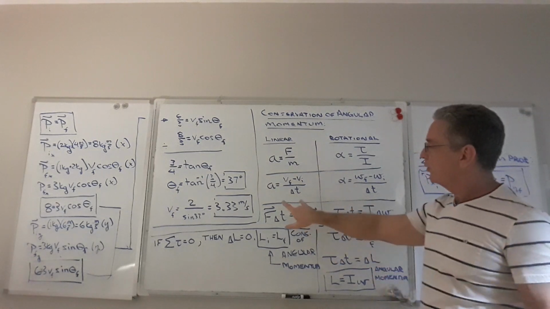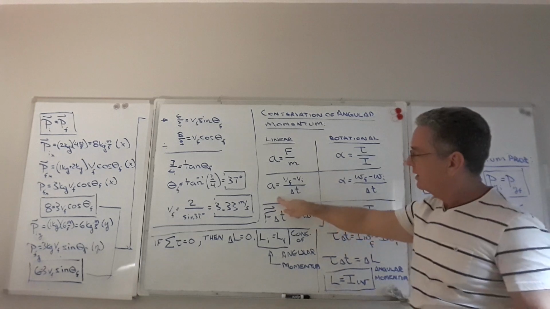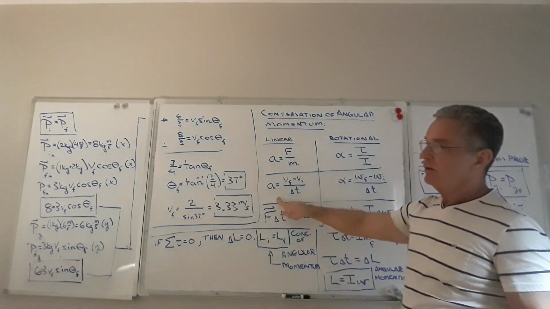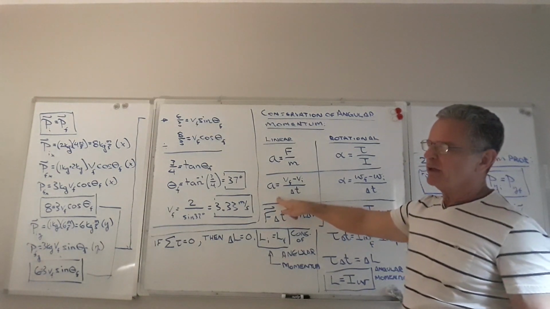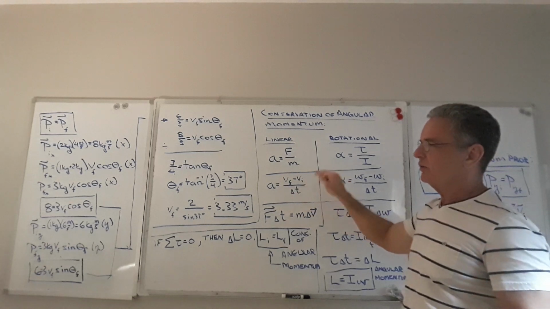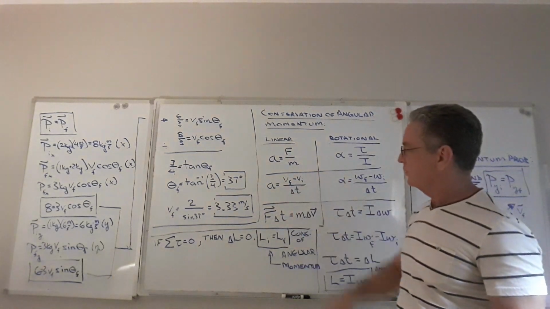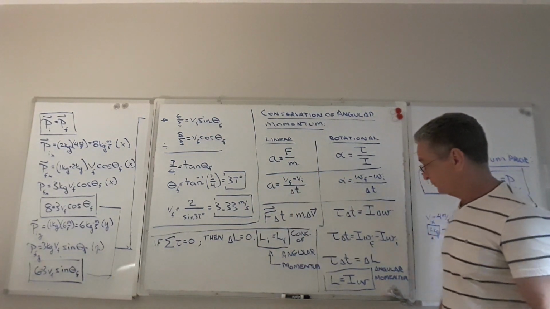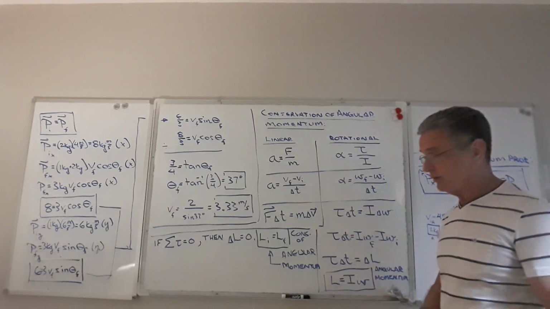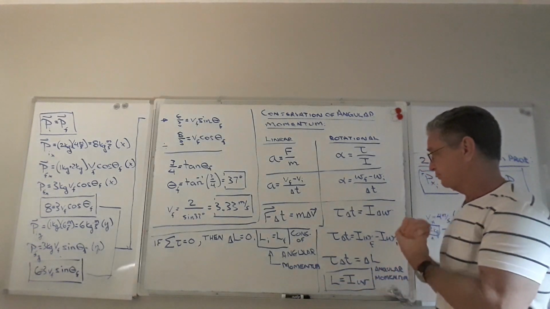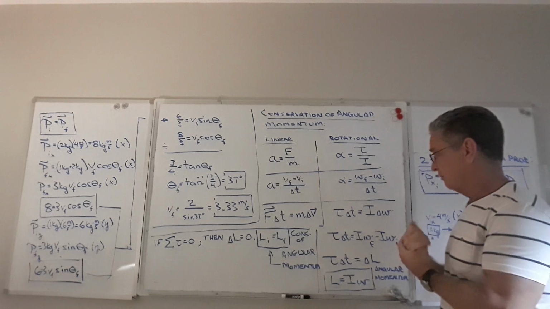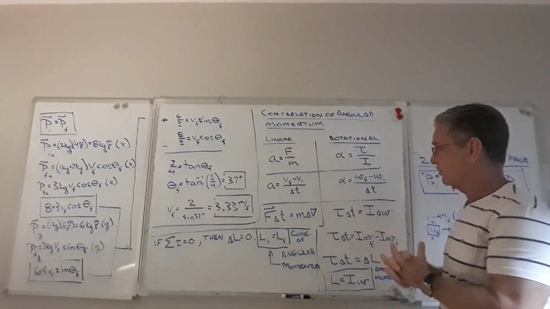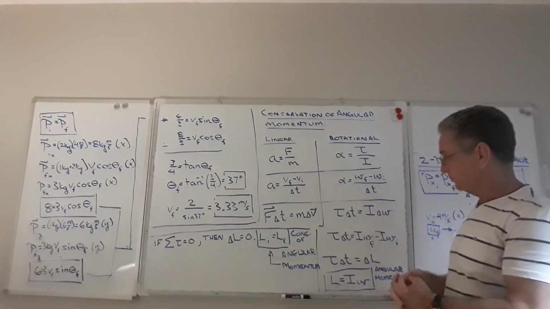Now, also, you can solve for a in terms of the first equation of constant accelerated motion. It'll be v final minus v initial divided by the time between these two velocities, delta t. We've got a similar equation in the four equations of constant angular acceleration.